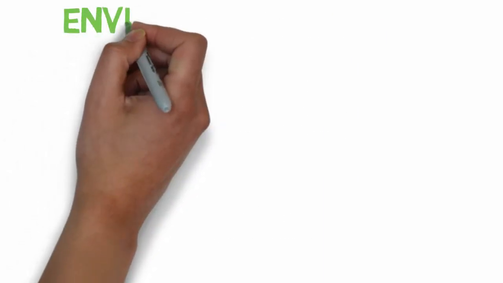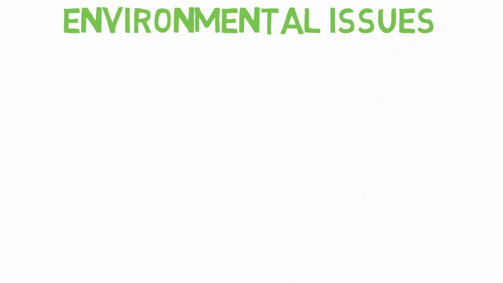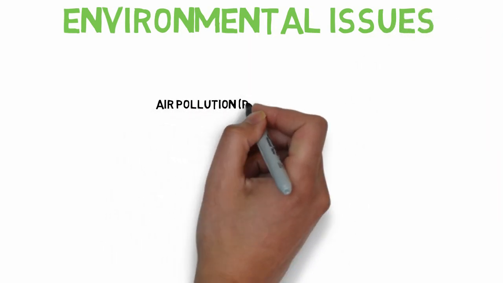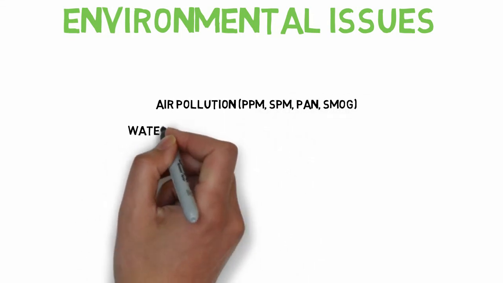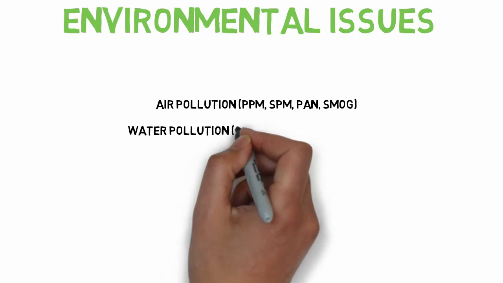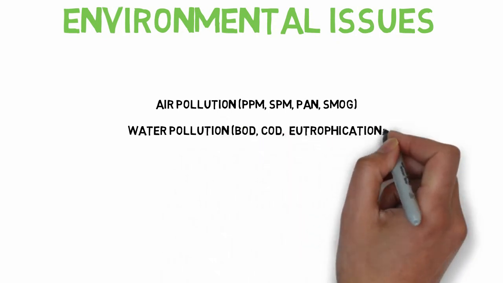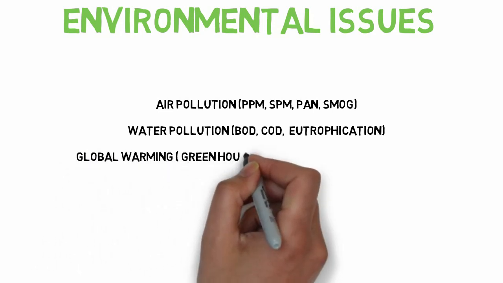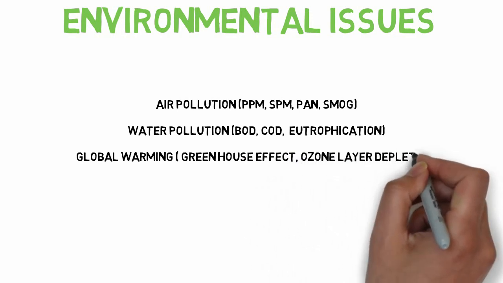At the same time, you have to go through some environmental issues like air pollution, within which parts per million or ppm, suspended particulate matter or SPM, and smog are important. Then water pollution, within which biological oxygen demand, chemical oxygen demand, and eutrophication are important. And last but not the least is global warming, including the greenhouse effect and ozone layer depletion.